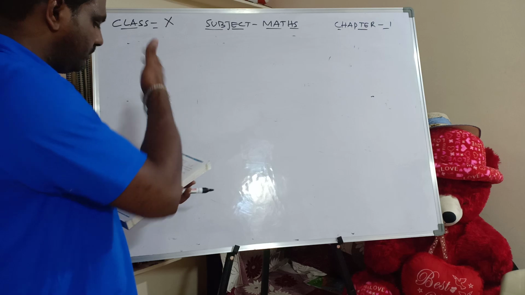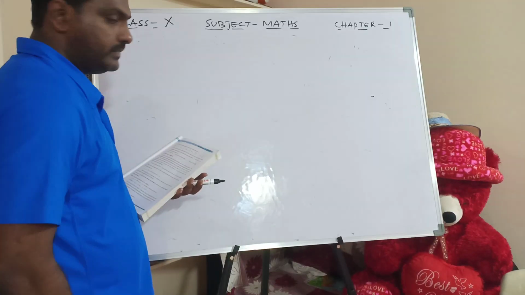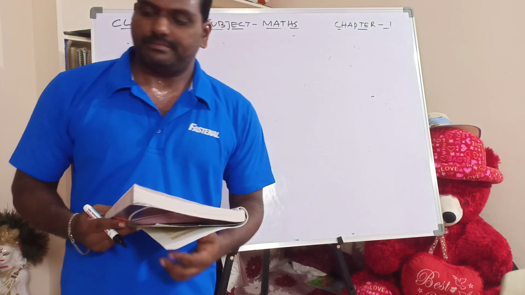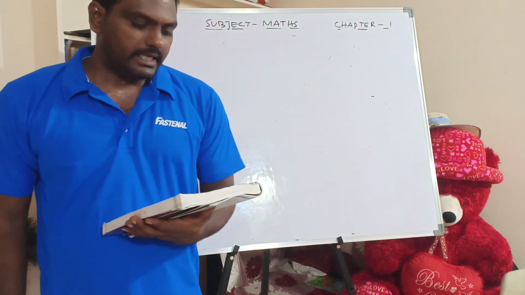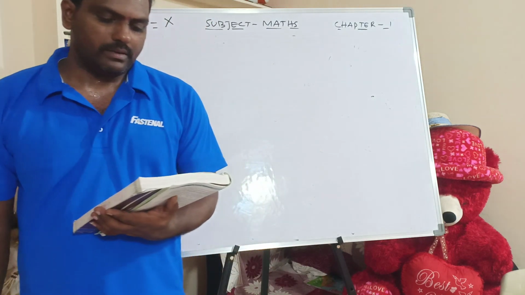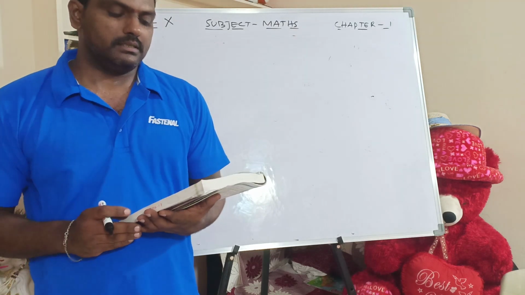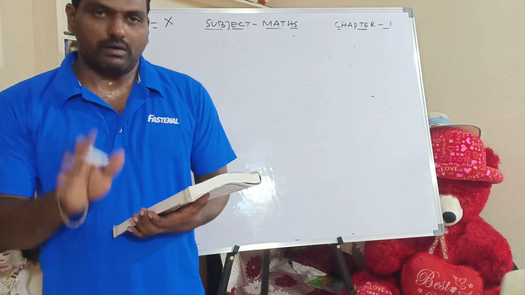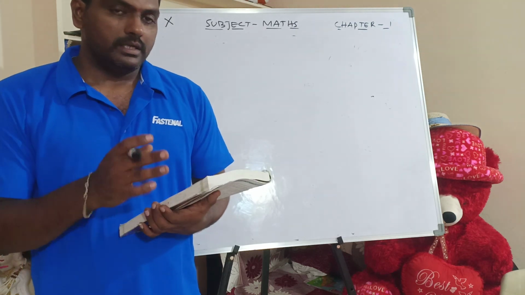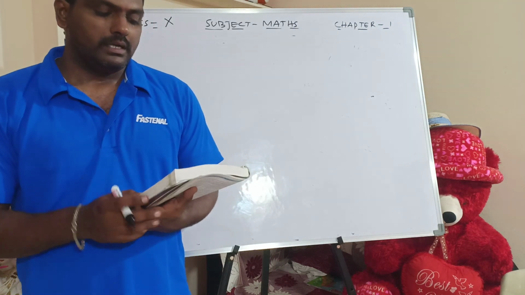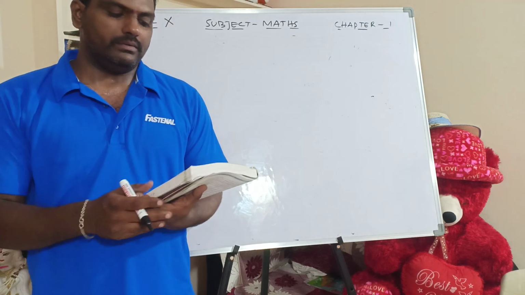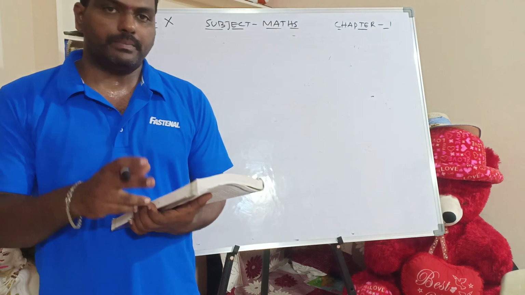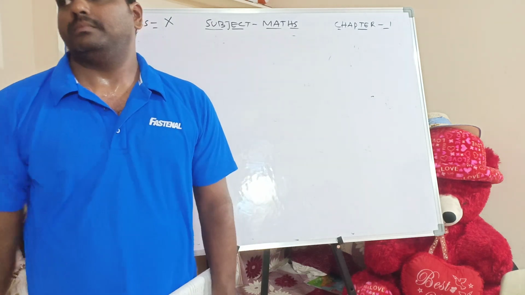Next, question number 4, very important question. Read the question and just check it. The decimal forms of some real numbers are given below. In each case, decide whether the number is rational or not. If it is rational and expressed in the form of P by Q, what can you say about the prime factors of Q?